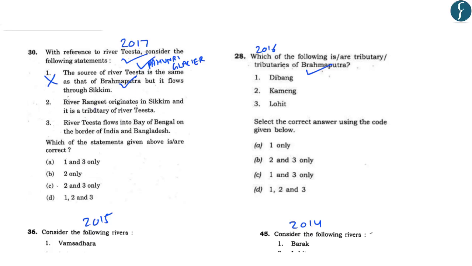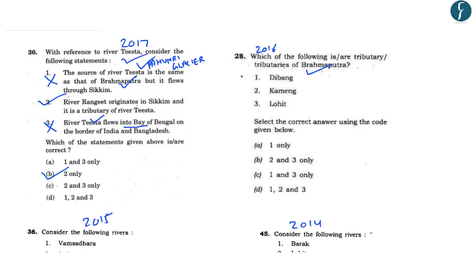The second statement reads, river Rangit originates in Sikkim and it is a tributary of river Teesta. So this is a correct statement. The third statement reads, river Teesta flows into Bay of Bengal on the border of India and Bangladesh. Now this statement is again incorrect because river Teesta does not directly flow into the Bay of Bengal. It is a tributary of river Brahmaputra and it is the Brahmaputra which flows and meets the Bay of Bengal. So this statement becomes incorrect. So the correct answer in this case is B, that is 2 only. That is, river Rangit originates in Sikkim and it is a tributary of river Teesta.